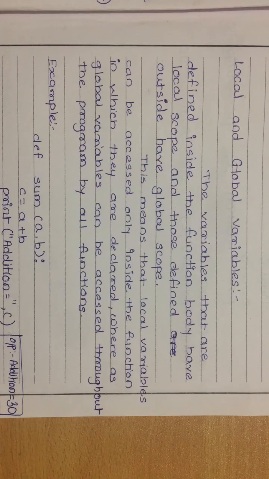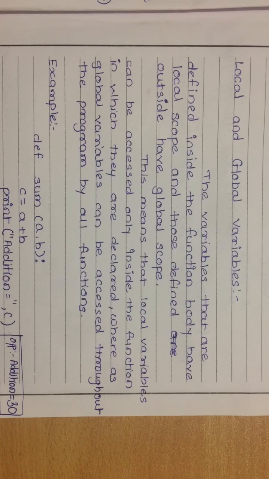That means if we have declared any variable inside the function, we can access that variable in that function only. We cannot access local variables outside the function. This is nothing but the scope of that variable.